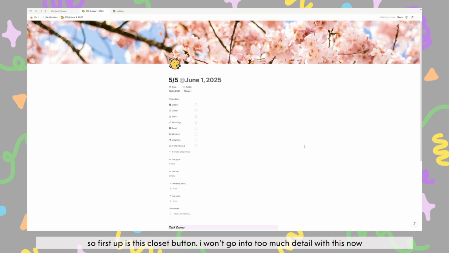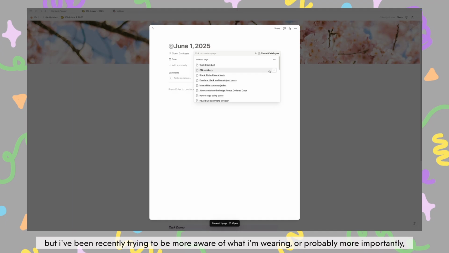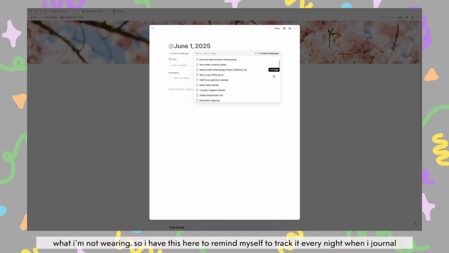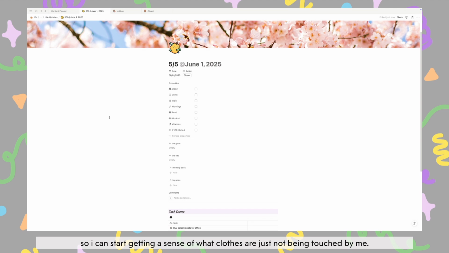So first up is this closet button. I won't go into too much detail with this now, but I've recently been trying to be more aware of what I'm wearing, or probably more importantly, what I'm not wearing. So I have this here to remind myself to track it every night when I journal, so I can start getting a sense of what clothes are just not being touched by me.